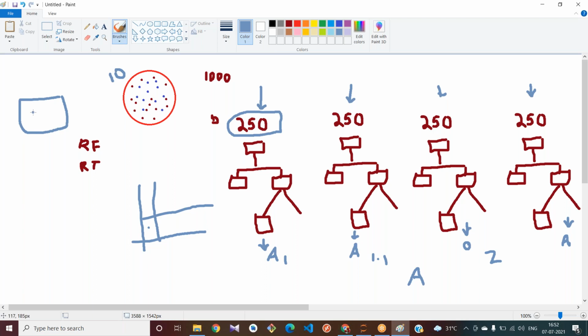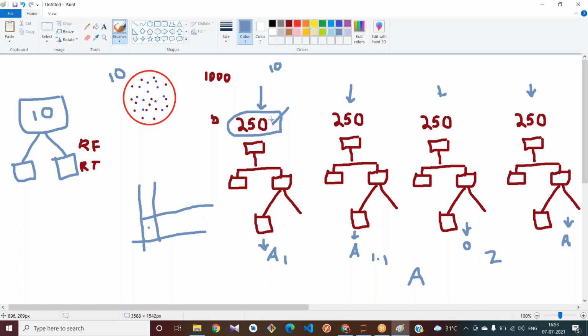And when it splits your data, it again calculates the entropy of all the features. But in the random forest, as it is taking only random values, if there are 10 features, it does not take all 10 features to calculate your entropy and gain. What does it try to do?